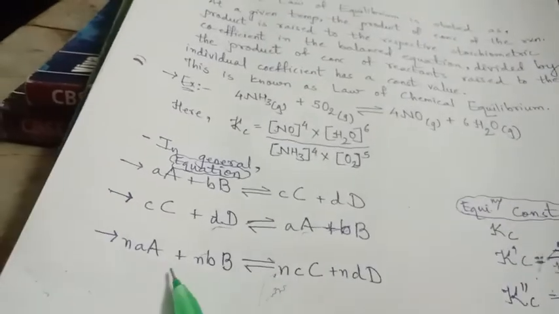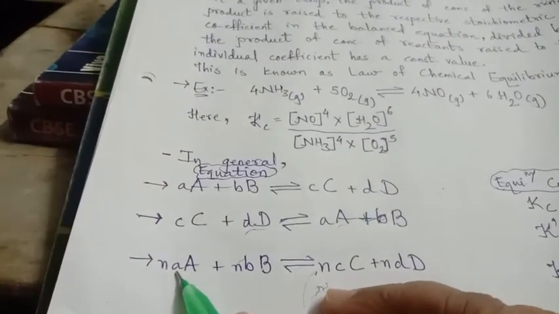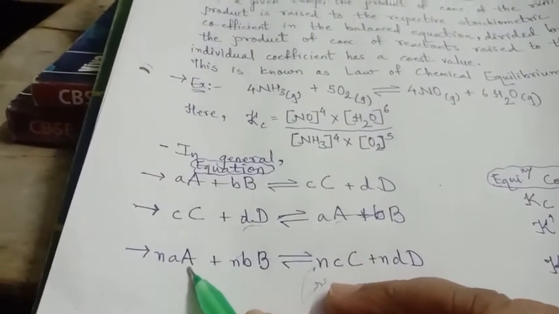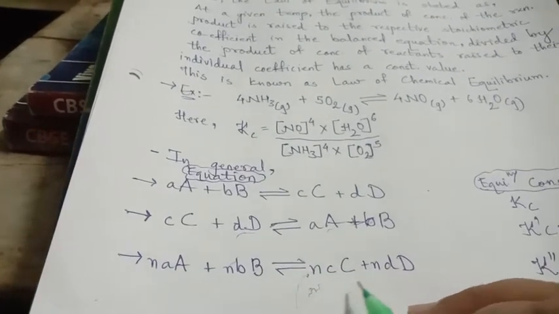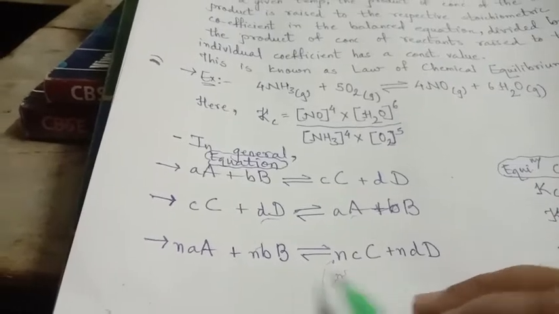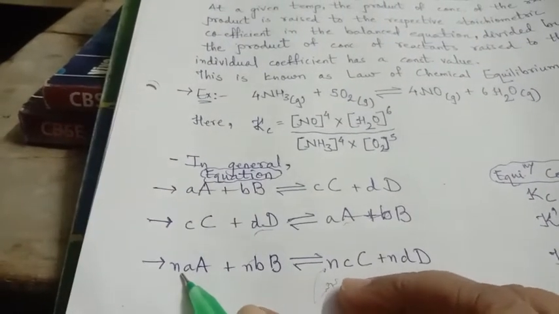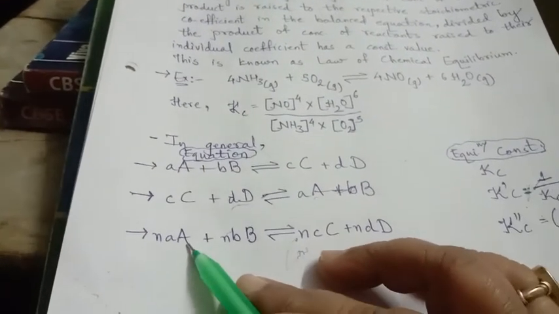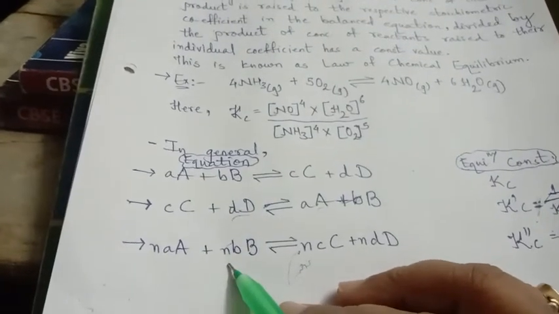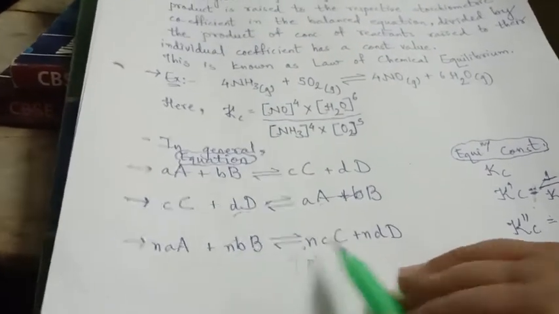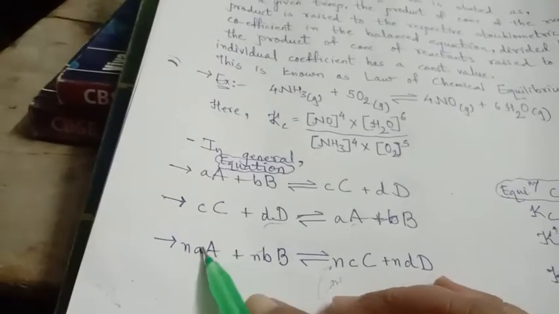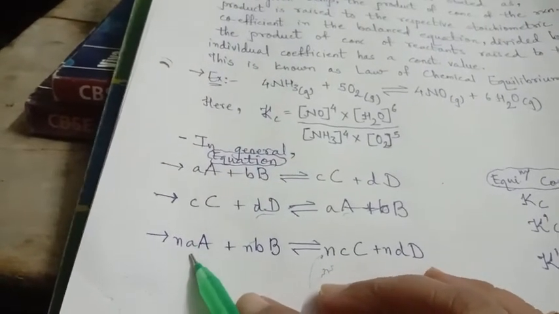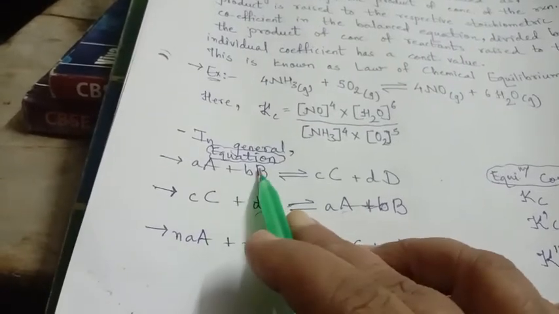And now, if the respective amounts of the substances are multiplied by n to make the whole generalized equation, then n moles of A plus n moles of B, with C also with n and D also with n, then what do we get? Taking n common, this is again the general equation, see here.